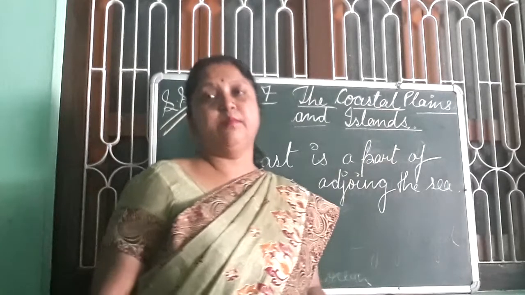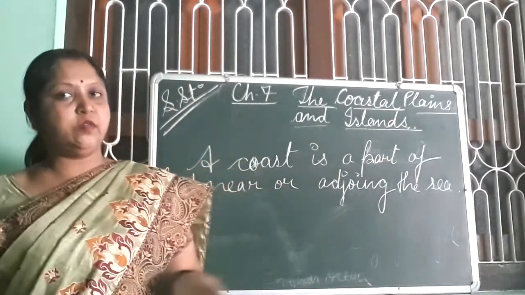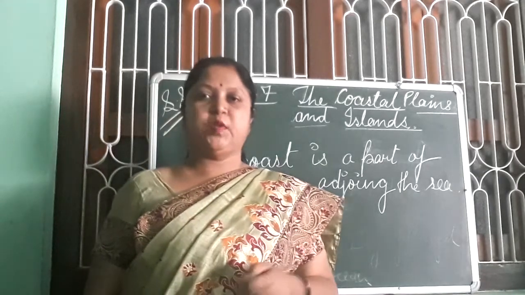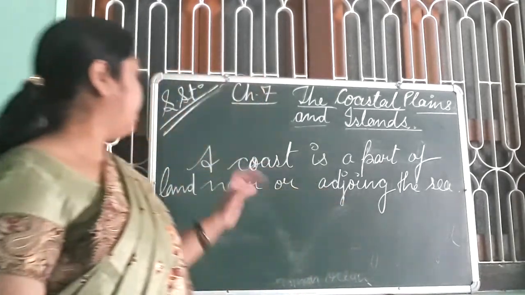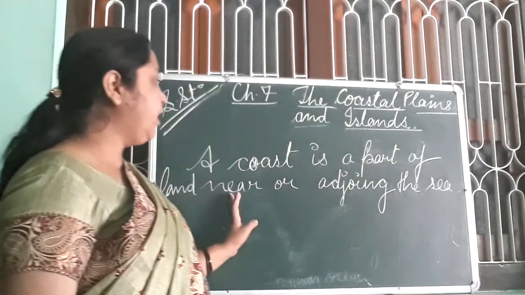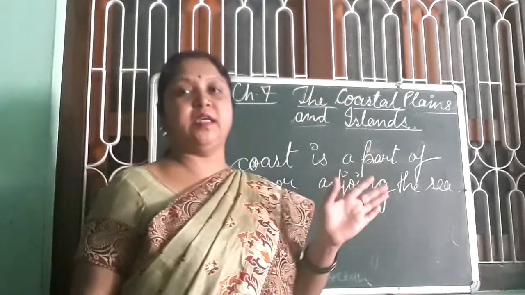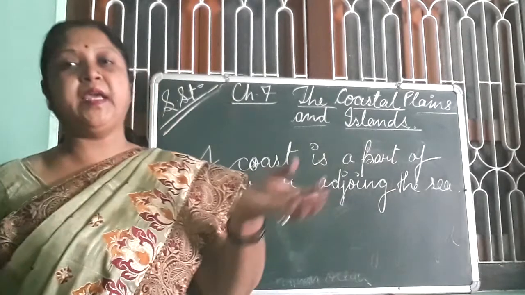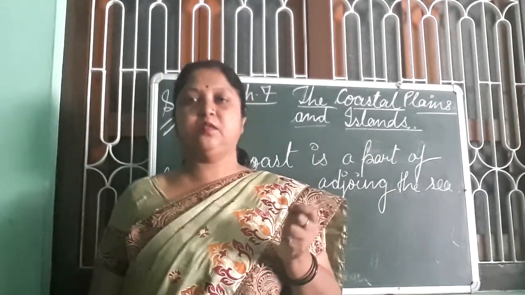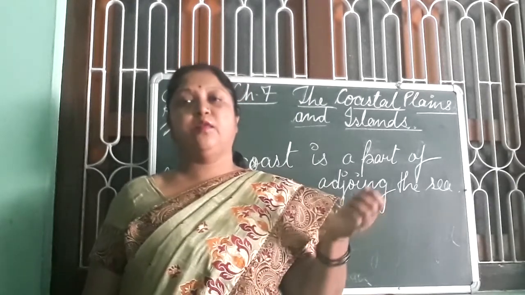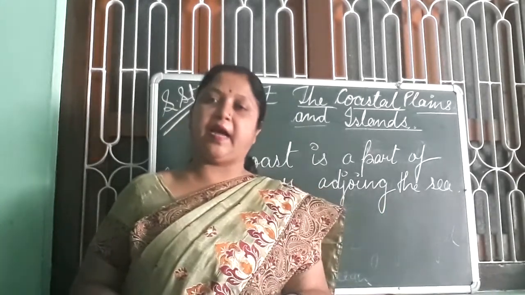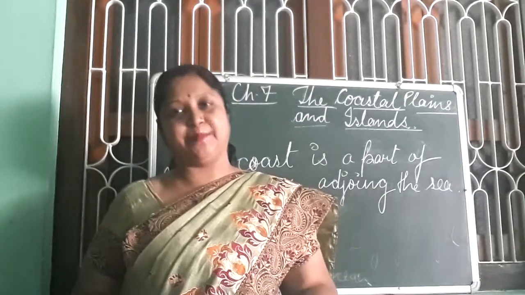Okay, but before this, I want to ask one question. What is a coast? Coast क्या होता है? Okay, I will tell you. A coast is a part of land near or adjoining the sea. समुद्र के किनारे का जो भी जमीन होती है उसको हम कहते हैं कोस्ट, कोस्टल रीजन्स. Okay, in this chapter we will learn about coastal region and islands. Let's start our chapter.